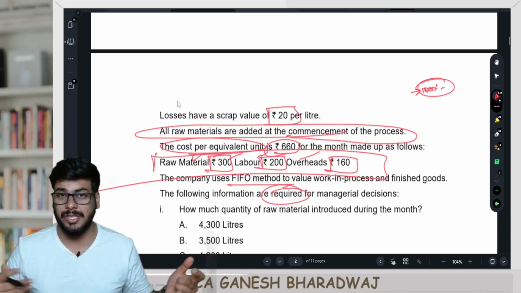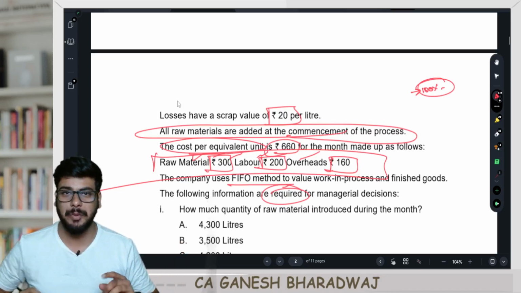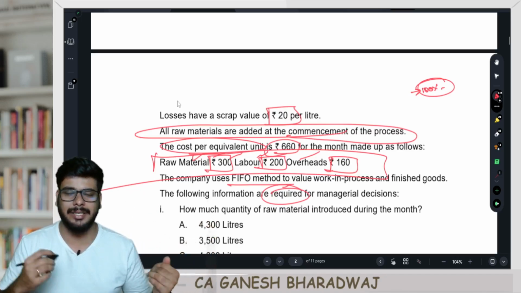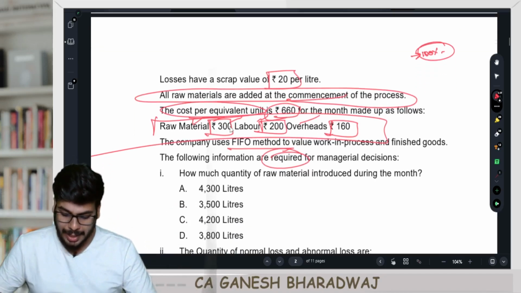Now, no need of steps and all, right? However, the statement of equivalent units, the workings and all need to be done. Definitely it needs to be done. Without it, you can't do this question. But you need not focus so much on the presentation right now. Let's quickly get started.